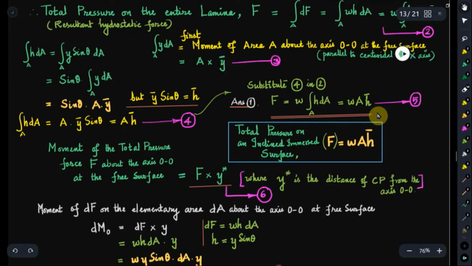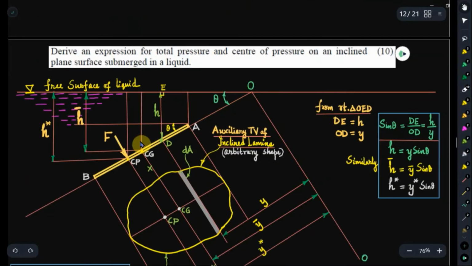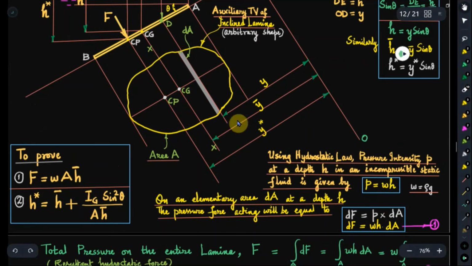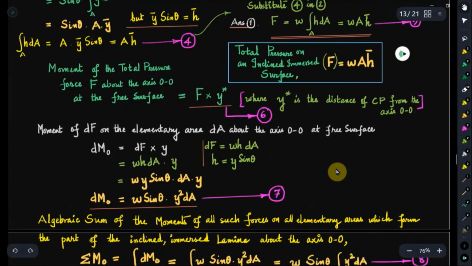of vertically immersed lamina. See, for solving numericals, we are not going to be bothered about the distance y, y bar or y star. It is only for the derivation that we will locate the center of pressure. The same procedure. We will use Varignon's principle of moments. That means the moment of the resultant force about a reference will be equal to the algebraic sum of the moments of the component forces about the same reference.